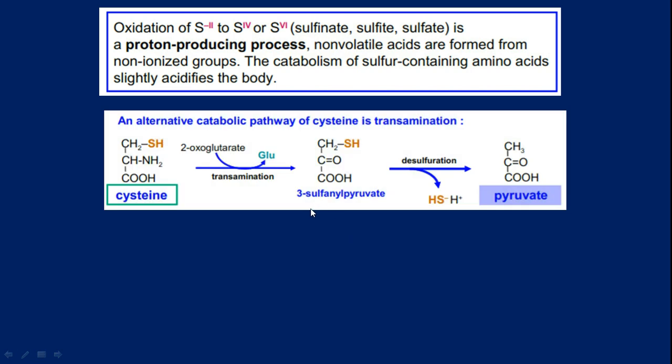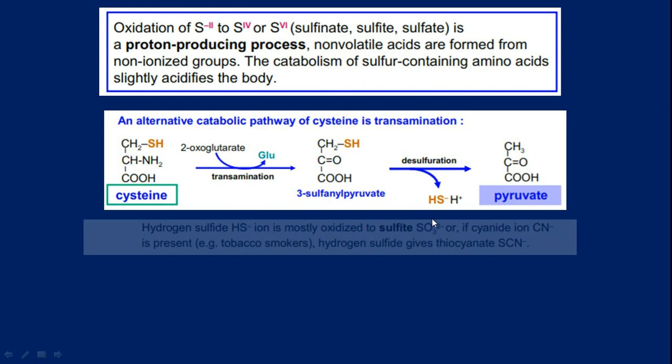Here we have one more alternate pathway for catabolism of cysteine. Cysteine can be converted to 3-sulfonyl pyruvate by simple direct deamination of the cysteine. Then desulfuration happens, where SH minus is eliminated. The sulfhydryl group is removed.